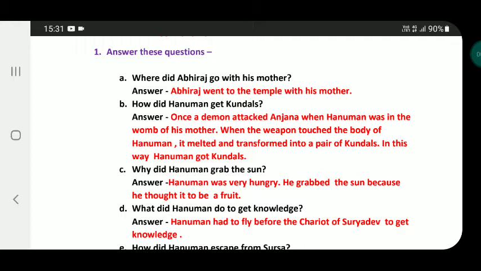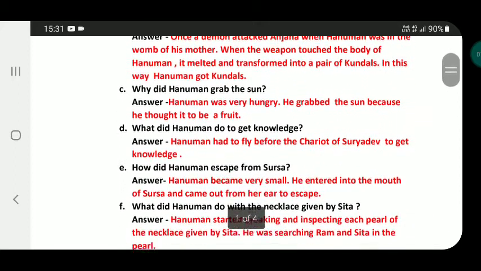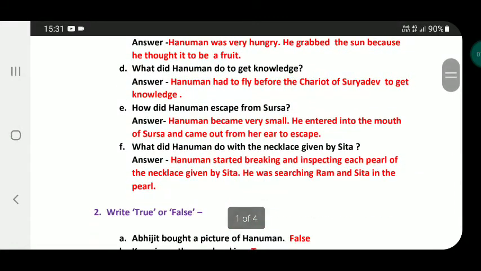C. Why did Hanuman grab the sun? Answer. Hanuman was very hungry. He grabbed the sun because he thought it to be a fruit. D. What did Hanuman do to get knowledge? Answer. Hanuman had to fly before the chariot of Suryadev to get knowledge.